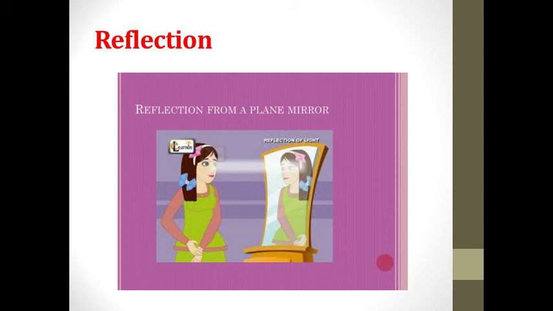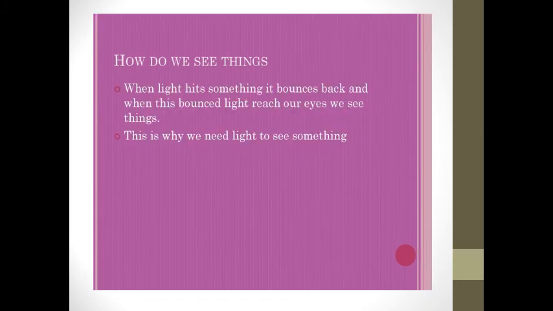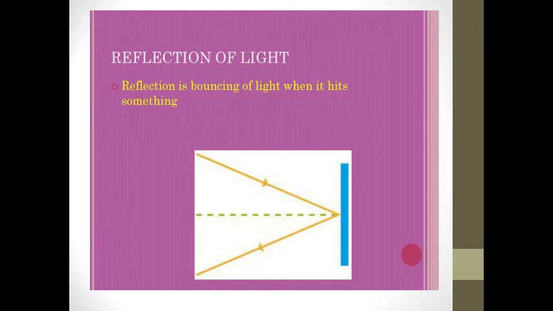The reason is when the object is kept in front of a mirror, its image is formed in the mirror. This formation of image is due to the reflection of light. How do we see things? When light hits a surface, it bounces back, and when this bounced light reaches our eyes, we see things. This bouncing of light when it hits a surface is called reflection.